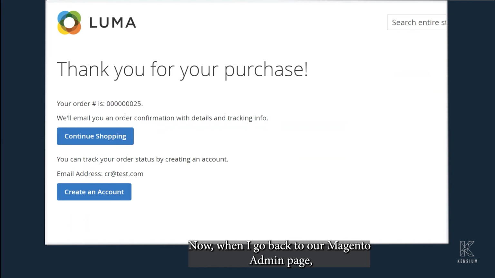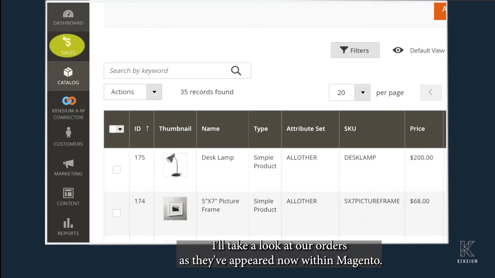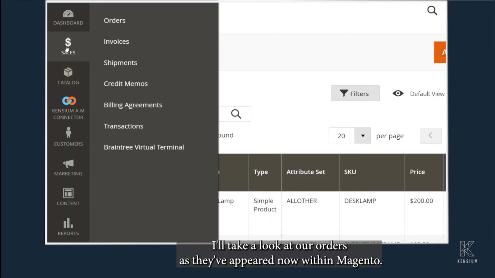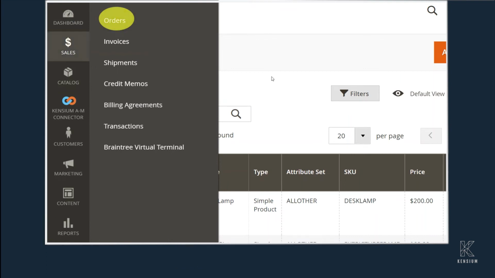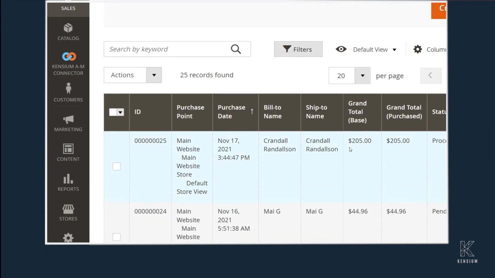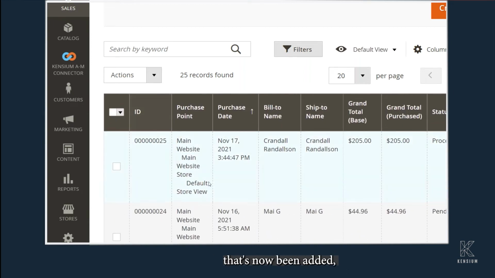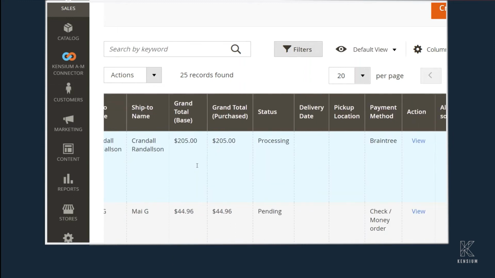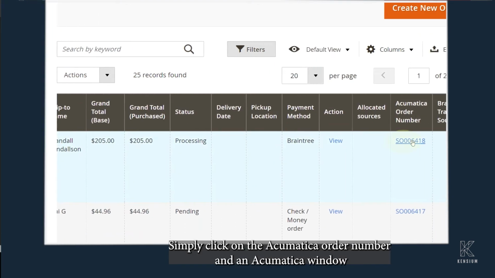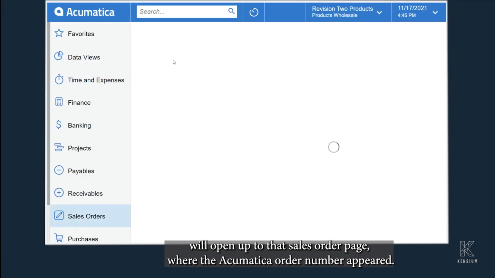Now, when I go back to our Magento admin page, I'll take a look at our orders as they've appeared now within Magento. You can see with our order that's now been added, an Acumatica order number has appeared. Simply click on the Acumatica order number, and an Acumatica window will open up to that sales order page where the Acumatica order number appeared.